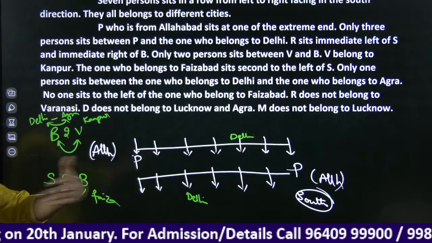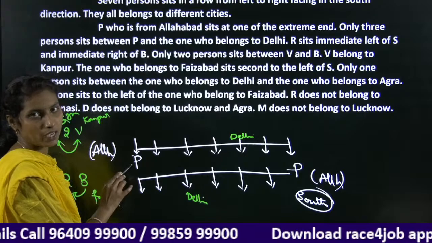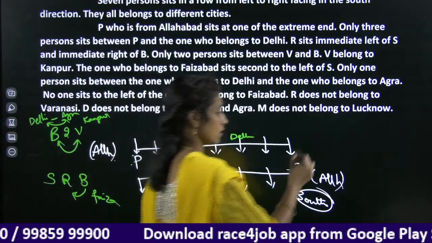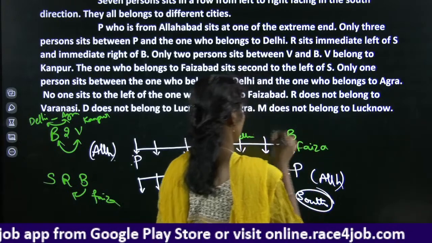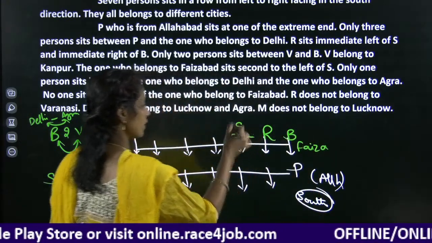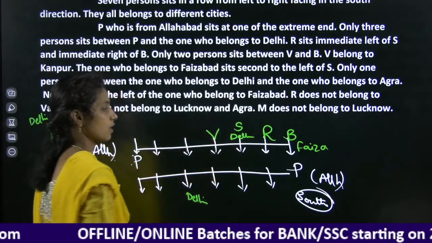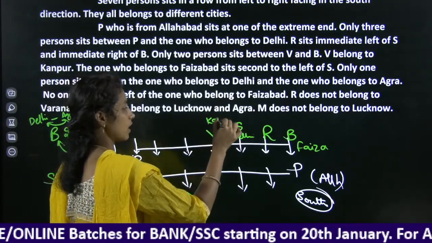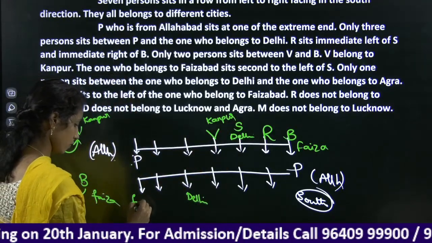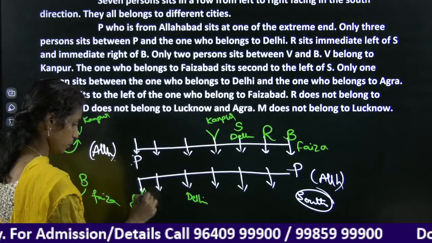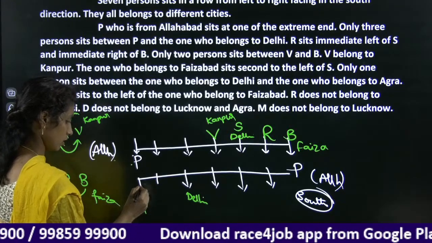On one side we considered P Allahabad, on the other side we considered Faizabad, and Faizabad is B, and here it is R and here it is S. In between B and V we have 2 persons, and this person belongs to Kanpur.